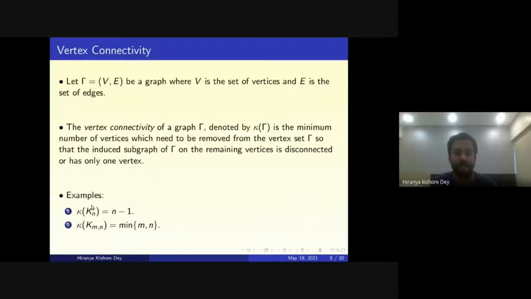If you take the complete graph K_n, then the vertex connectivity is clearly n-1, because you have to remove n-1 vertices, after which you will have a singleton. At any lesser stage, you will have a connected graph. And for the complete bipartite graph K_{m,n}, we need to remove either all the m vertices on one side or all the n vertices on the other side to make it disconnected. So this is clearly the minimum of m and n.